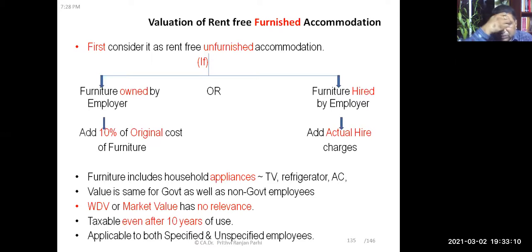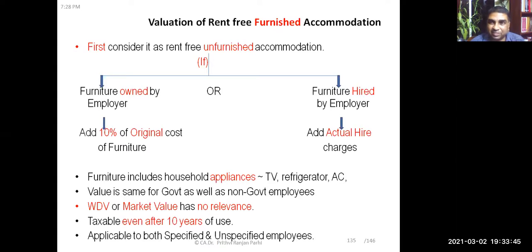Okay, and a few more points you need to remember in this connection. Furniture includes household appliances like TV, fridge, AC, etc. And the value of perquisite of furniture is the same for both government and non-government employees. Written down value or market value of the furniture has no relevance. You only have to see the actual hire charges, or if it is owned, then 10% of the original cost. So it will be taxable every year,